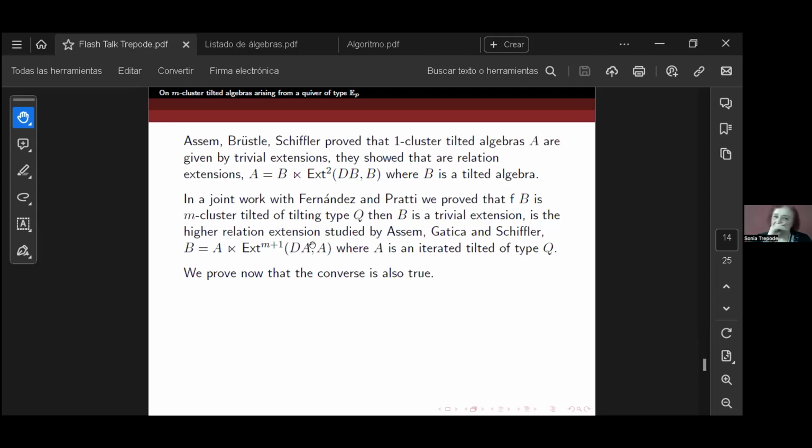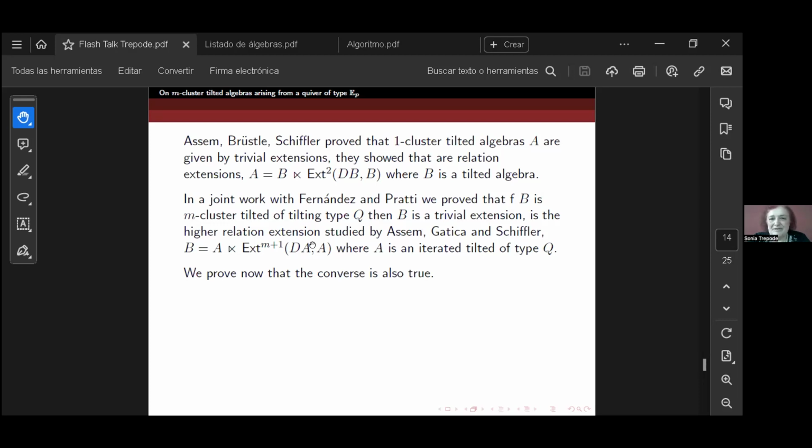And the other one, if we have the result of Assem, Brüstle, and Schiffler. They proved for one-cluster tilted algebras that they are given by a trivial extension. They show the relation extension: the algebra A, which is a one-cluster tilted algebra, is the relation extension of B by the module S2 dual of B, where B is a tilted algebra.